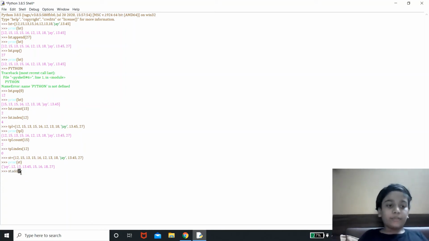st.add will add whatever is written in the round brackets. Hit enter. Now let us print our set, and over here you would be able to see 24 added after 8.